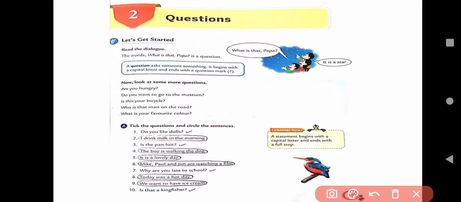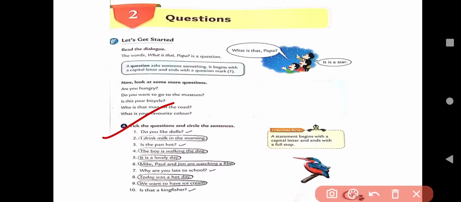Here, as you can see, a question asks someone something. It begins with a capital letter and ends with a question mark. Same, I have told you. So the first exercise we have here: tick the question and circle the sentence. So here you have to tick the question and circle the sentence.